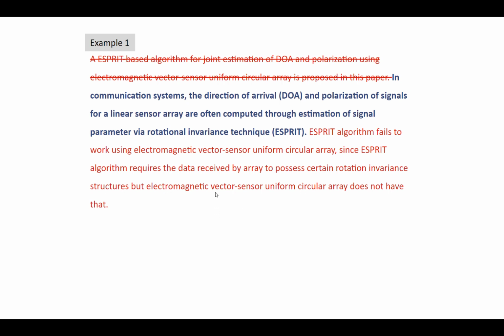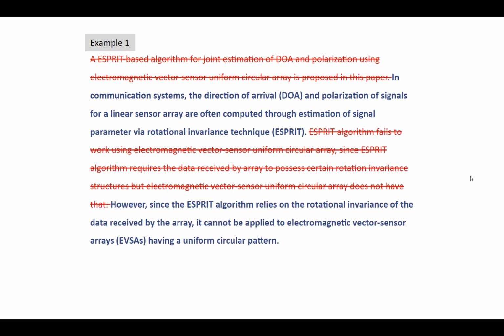Now, a better sentence construction while maintaining the same meaning would be to say, however, since the ESPRIT algorithm relies on the rotational invariance of the data received by the array, it cannot be applied to electromagnetic vector sensor arrays, EVSAs, having a uniform circular pattern.